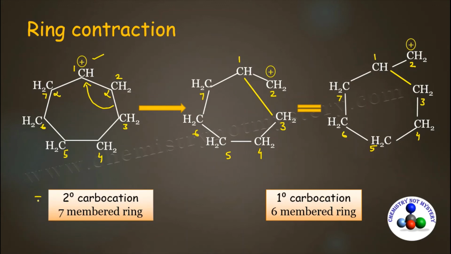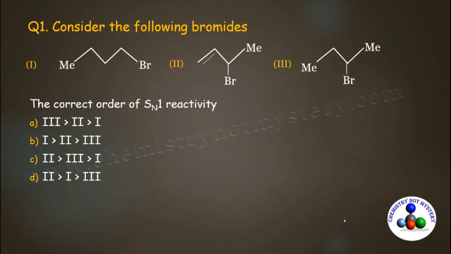Here you can see previously it was a secondary carbocation and after rearrangement it became a primary carbocation, which is less stable than a secondary carbocation. So why did this rearrangement take place? This carbocation rearrangement takes place via ring contraction because as a result of it you will get a more stable ring size. Carbocation rearrangement is a very important concept when you solve problems based on organic chemistry. Whenever a carbocation forms as an intermediate, you always have to consider carbocation rearrangement. So let's try to solve one question based on it.